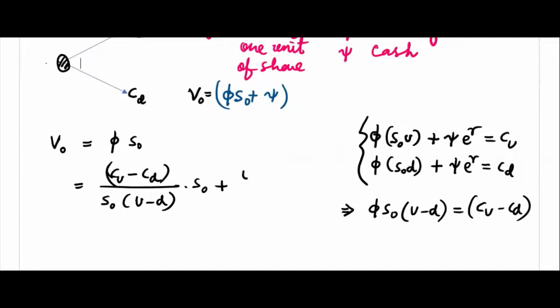Let me write UCD minus DCU and divide it. You get one term here, e power R, U minus D. If you want, you can verify here.